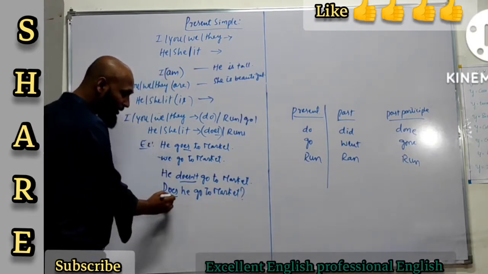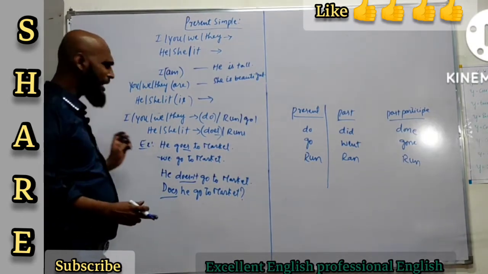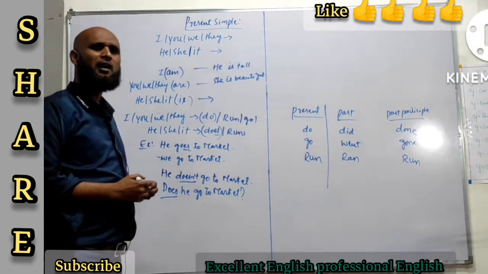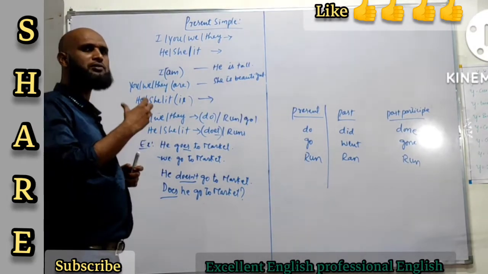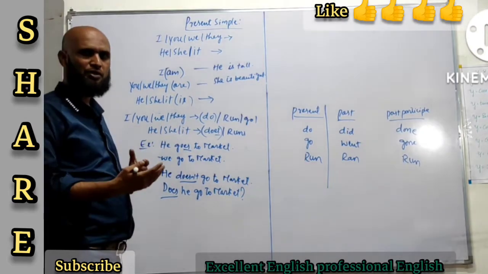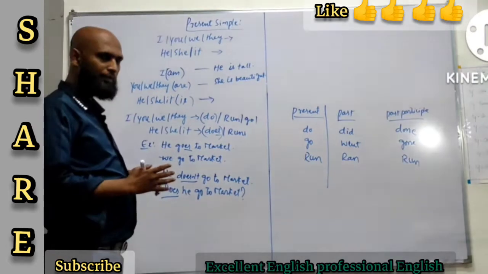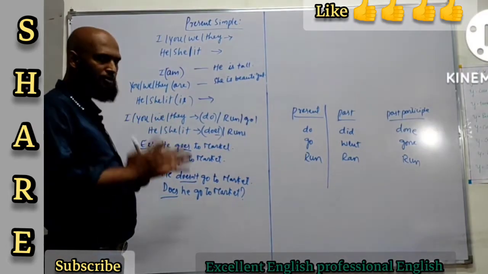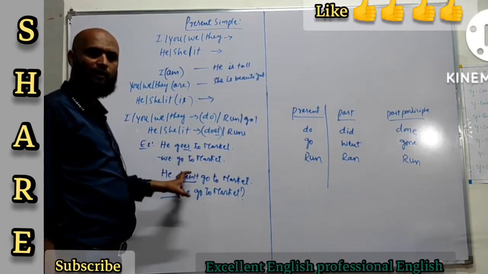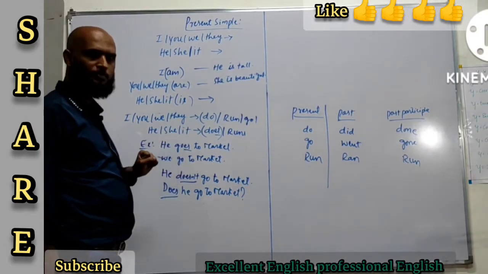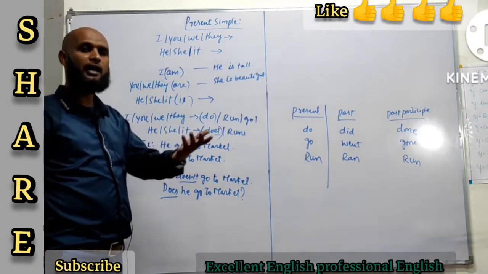So that's where we need these helping verbs. Most of the students, they are not aware of these helping verbs, and they don't know when to use them. That's when they have a confusion. Now that you have got it, now you've got a clear understanding. Now you have understood when to use do and does. You can make use of these verbs in your sentences, and you can make use of these sentences in your daily conversation.